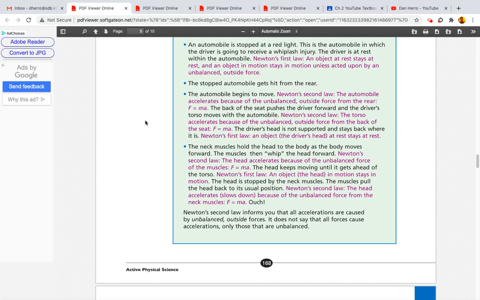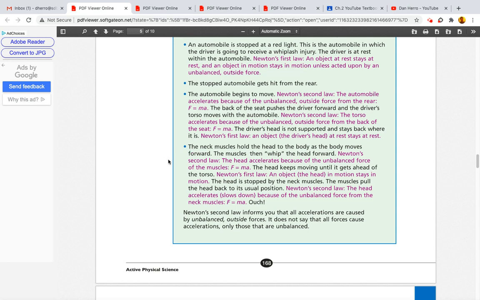Force equals mass times acceleration. The back of the seat pushes the driver forward, and the driver's torso moves with the automobile. Newton's second law: the torso accelerates because of the unbalanced outside force from the back of the seat. Force equals mass times acceleration. The driver's head is not supported and stays back where it is. Newton's first law: an object, the driver's head, at rest stays at rest.